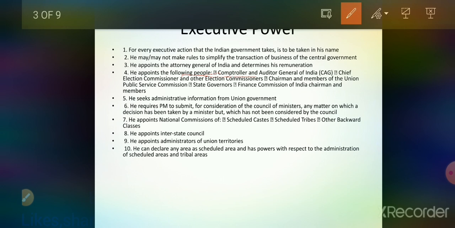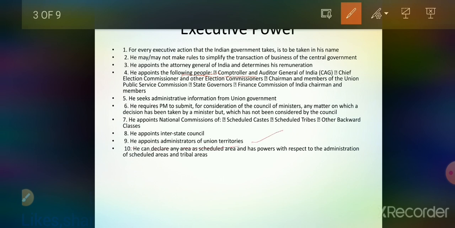the Comptroller and Auditor General of India, and Election Commissioners. He also appoints various commissions, like those for scheduled castes, scheduled tribes, and backward classes. And he even appoints the interstate councils. Now, why the interstate council? These are important for maintaining a balance between the Centre and the states. He is the one who appoints the administrators of the union territories, which is very important.